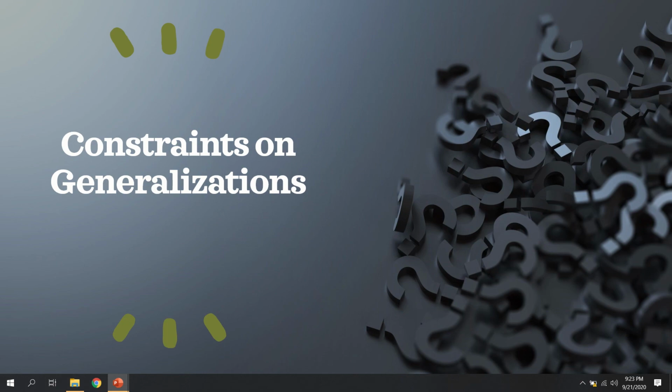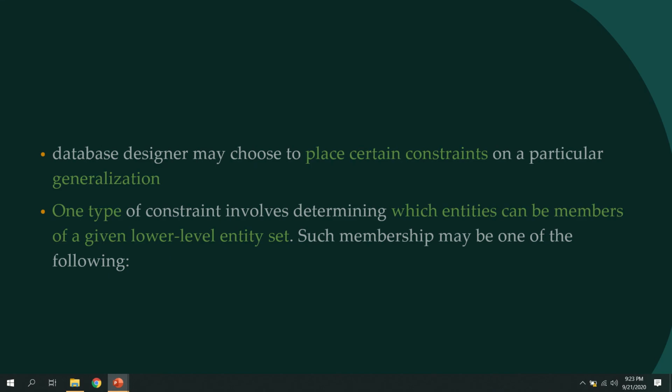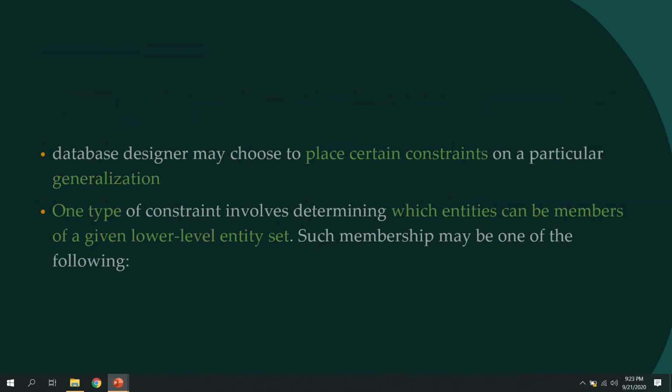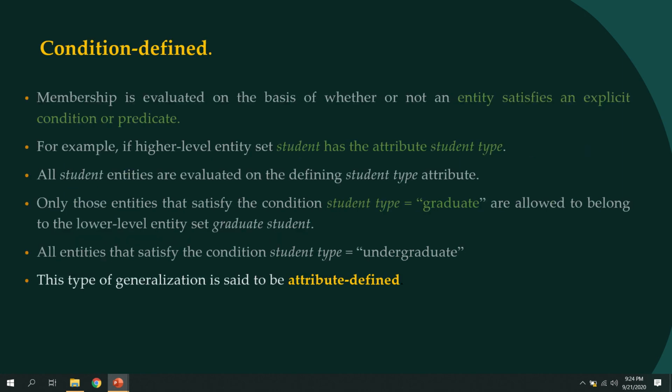The next concept we have to study is constraints on generalization. As we said, a constraint means a certain condition. Whenever we consider generalization, we can give certain constraints, that is, which entities can be a member of a particular lower entity set. If you take a particular entity, in which lower entity set will it come? We can define this in two ways.